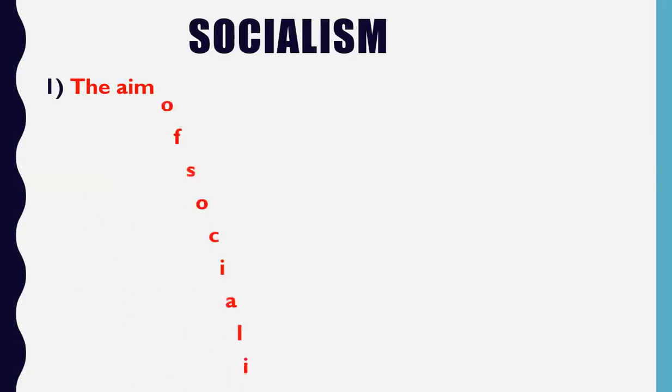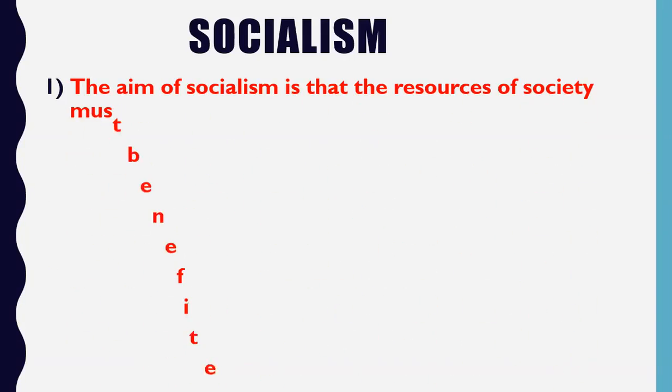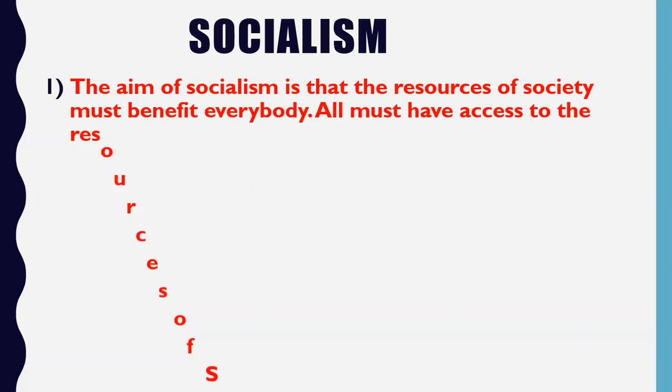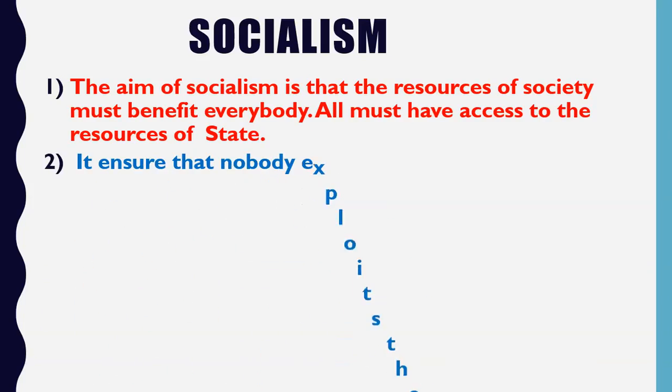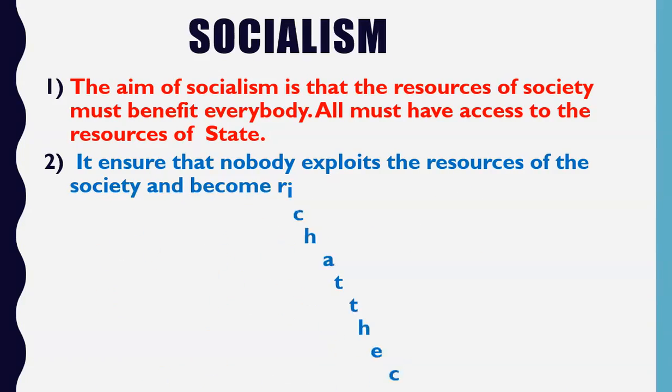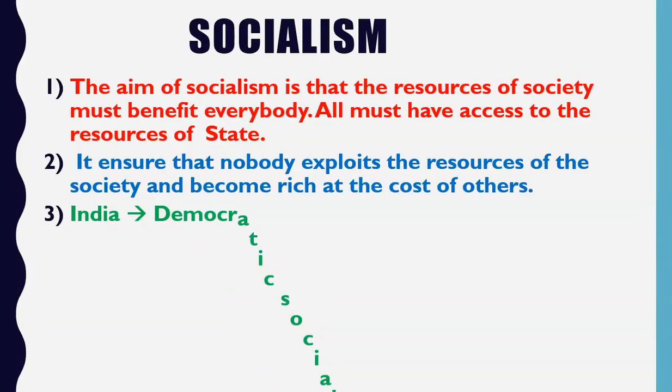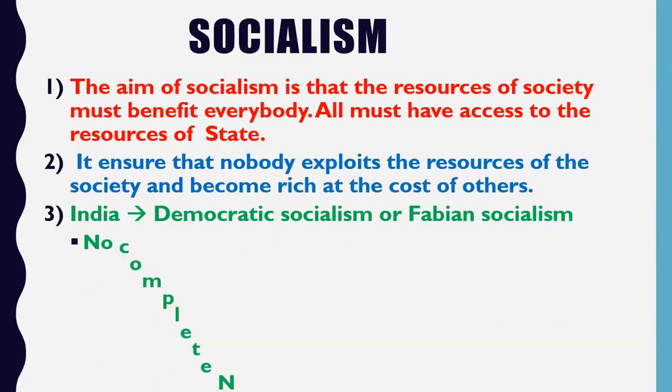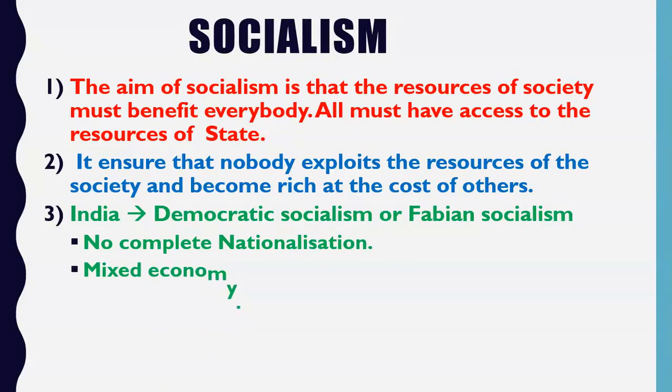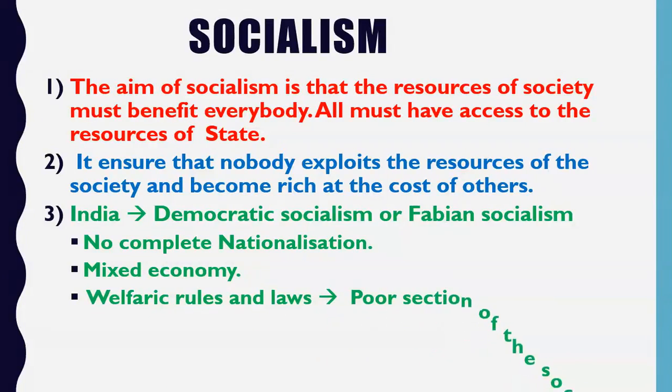Okay, now friends, let's move to the next ideal. So the next ideal is socialism. Now what is socialism? The aim of socialism is that the resources of society must benefit everybody. All must have access to the resources of the state. Now what does it mean?